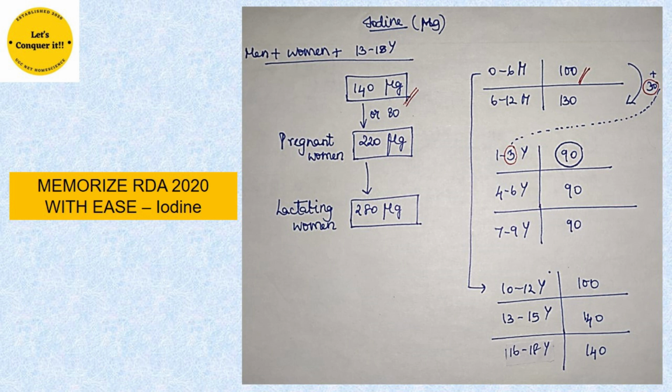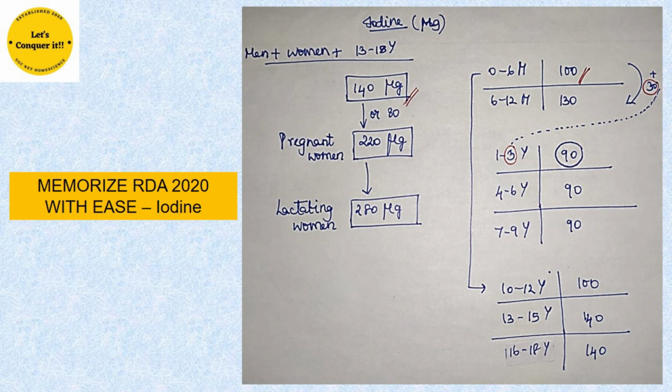Now, in case of iodine, we are going to remember only two values. From these two values, we'll try to get the recommendation for all age groups and for different physiological conditions. In case of iodine, before going into the trick, we'll learn one thing, which is iodine during pregnancy is a very important nutrient because if there is iodine deficiency during pregnancy, there is a possibility that the unborn child will develop cretinism. This cretinism is a kind of irreversible mental and physical retardation in growth.